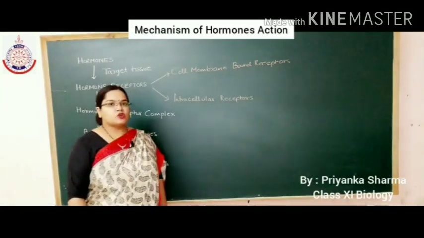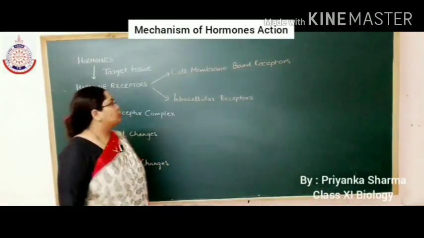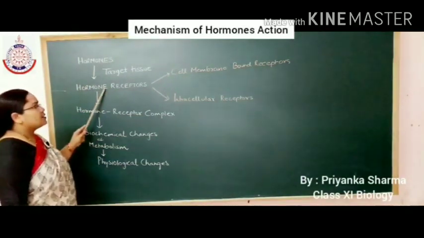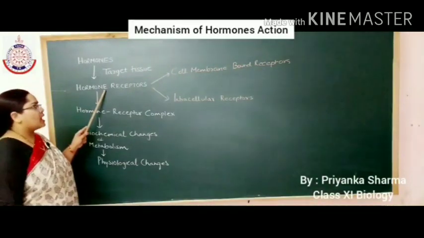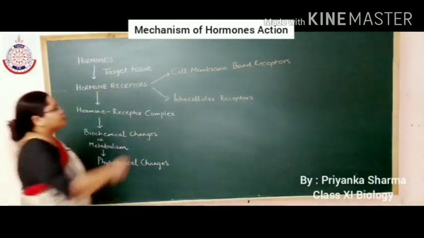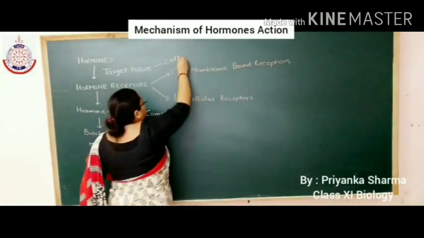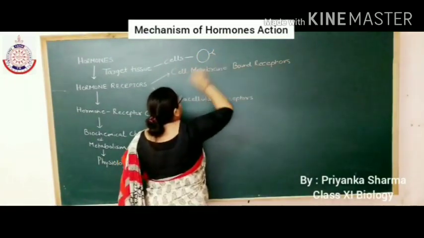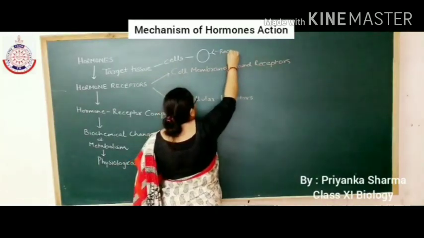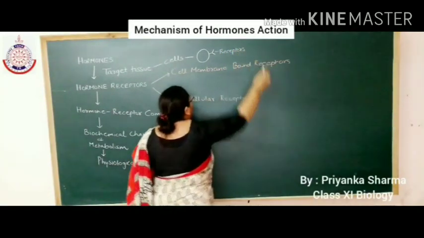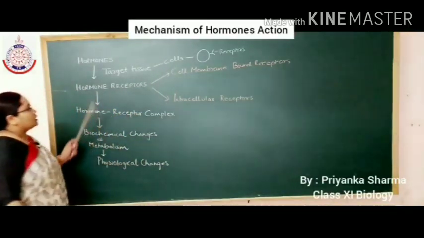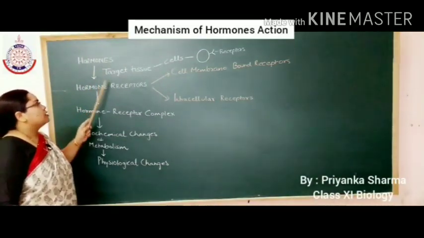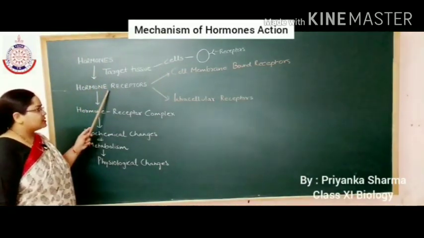Now we will start with the next topic, that is mechanism of hormone action. Hormones which are released by the endocrine glands bind to the receptors present on the cell membrane of the target tissue. Target tissues are made up of cells, and the cells of the target tissue have receptors present on their outer membrane. That is, on their cell membrane, receptors are present for the binding of hormones. Let's repeat again. Hormones bind on the target tissue on the receptors present on their cell membrane.